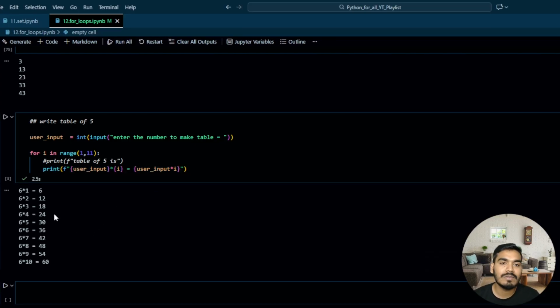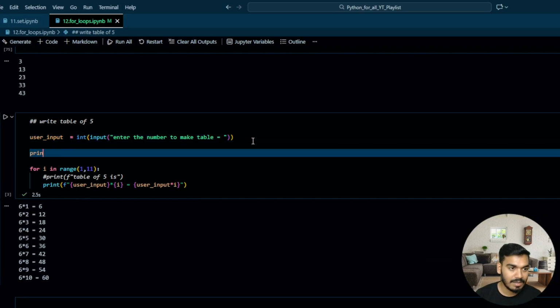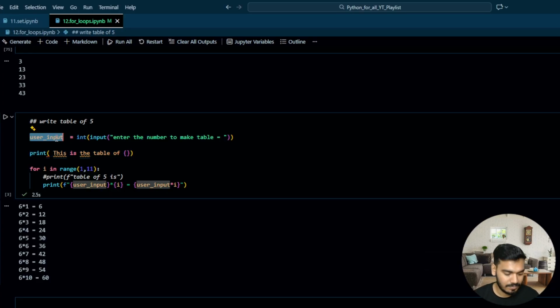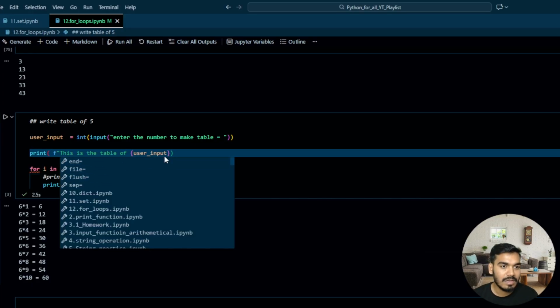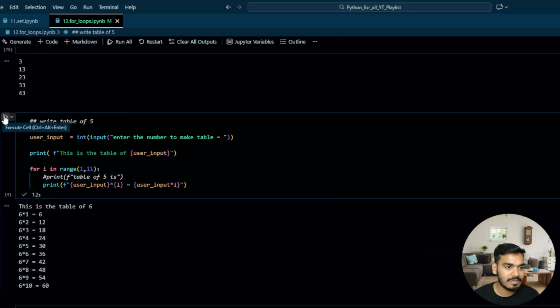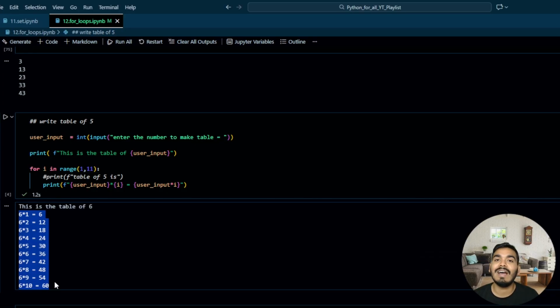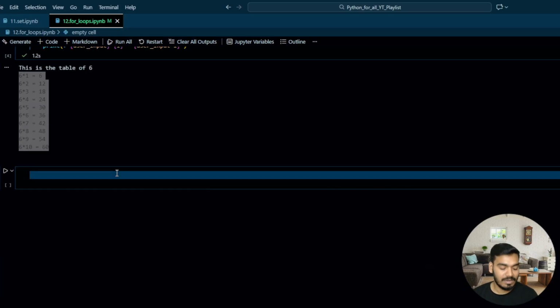So this is the table of 6. And you can write over here, let's say, print, this is the table of user input, and make this an f-string. Perfect. Now let's execute again, 6. So this is the table of 6, and here you can find the execution of that. Perfect.